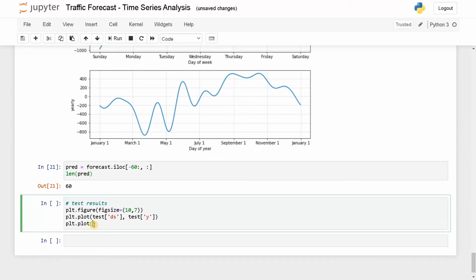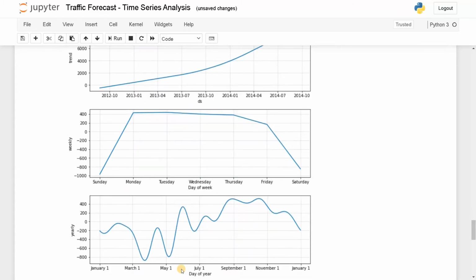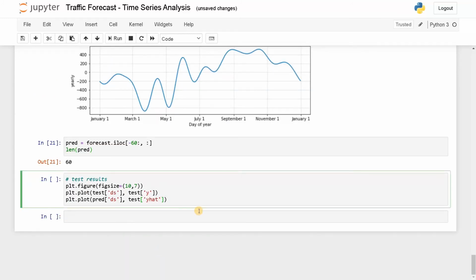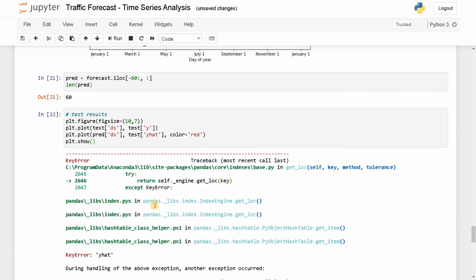Let's display this prediction of ds. That is the same date. Test of y hat. Let's see whether the column name is correct. Y hat. And we need to give a color equals, let's say red. I hope this will run. Plot.show. Let's try to run this.